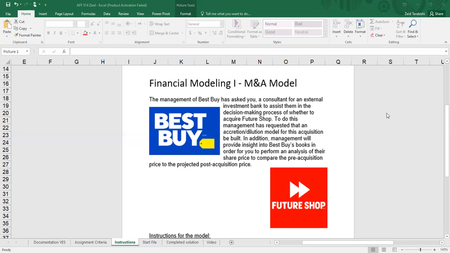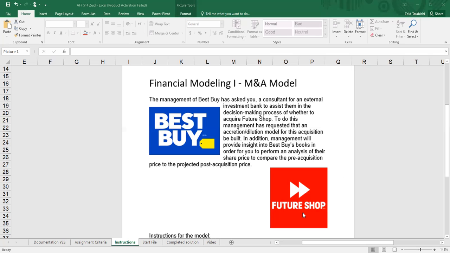The management of Best Buy has asked you, a consultant for an external investment bank, to assist them in the decision-making process of whether to acquire Future Shop. To do this, management has requested that an accretion and dilution model for this acquisition be built. In addition, management will provide insight into Best Buy's books in order for you to perform an analysis of their share price to compare the pre-acquisition price to the projected post-acquisition price.